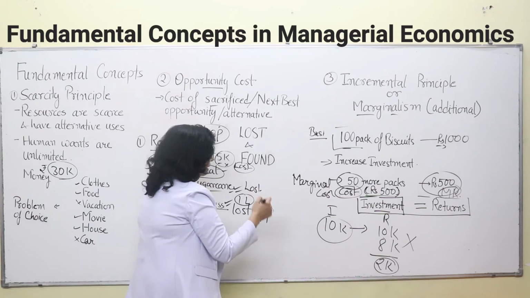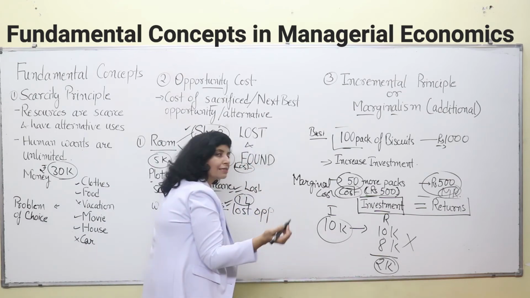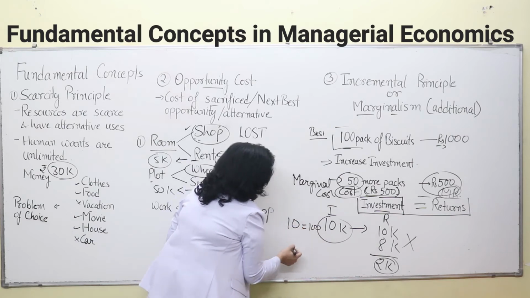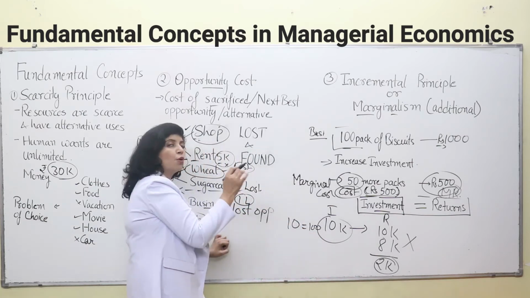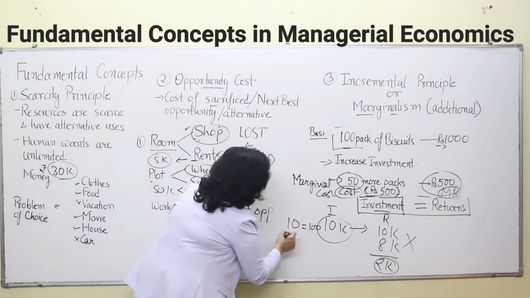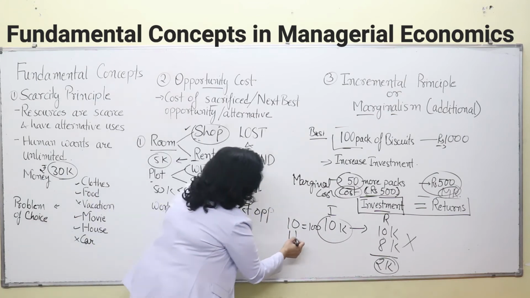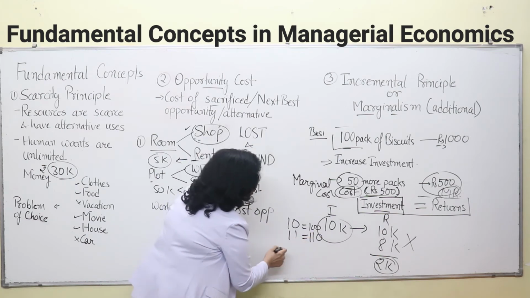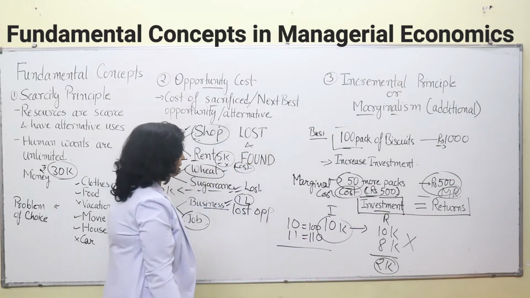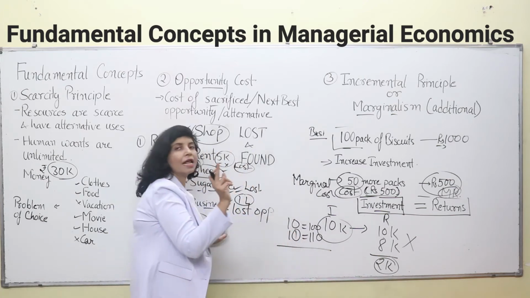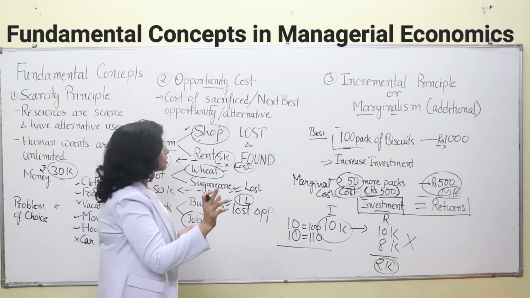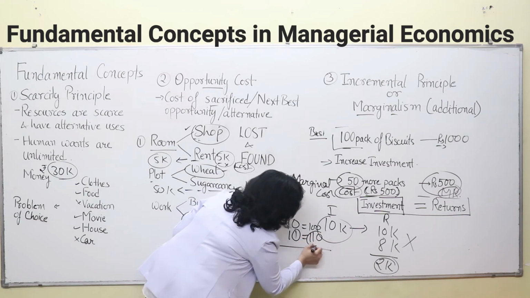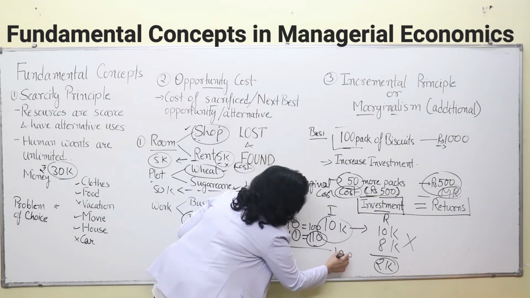In the same manner, if you are doing some type of business and you have 10 laborers and they are producing 100 packets of biscuit. Now, if you have employed one more laborer, then what is the total number of laborers over here? You have 11 laborers, and if they are manufacturing 110 packets of biscuit, what is the marginal production over here? This one additional laborer or worker is producing 10 packets of biscuit because here the production has increased by 10 packets of biscuits.